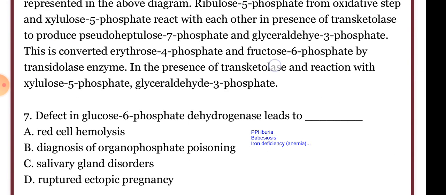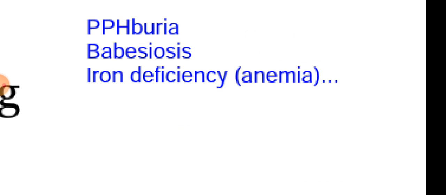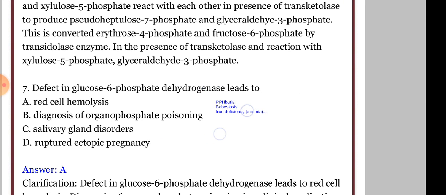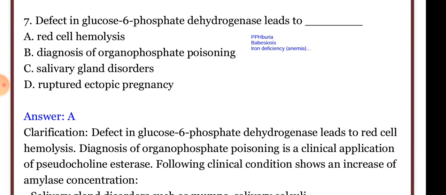Next question: defective glucose 6-phosphate dehydrogenase leads to red blood cell hemolysis. There are other causes of red blood cell hemolysis too, such as postparturient hemoglobinuria, babesiosis, iron deficiency anemia, and many more. But the enzyme-mediated red cell hemolysis is due to glucose 6-phosphate dehydrogenase.